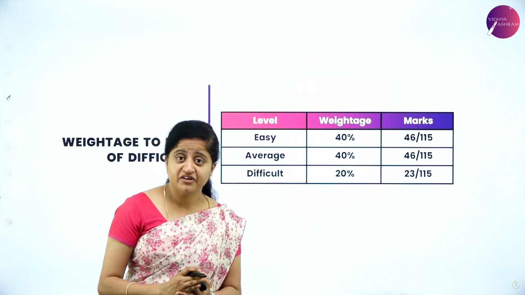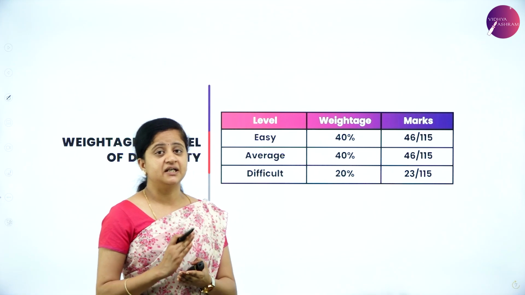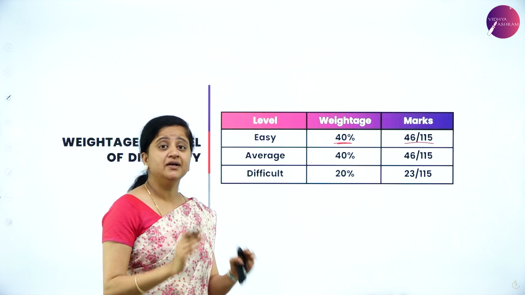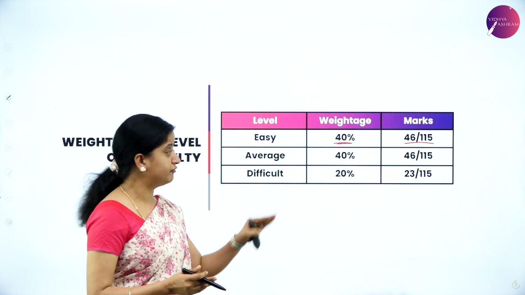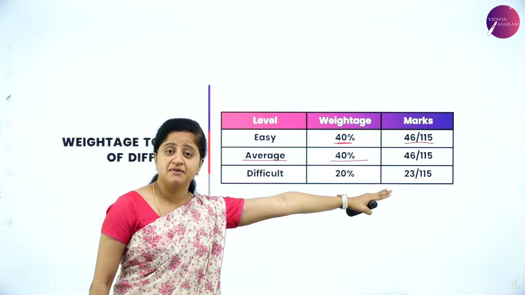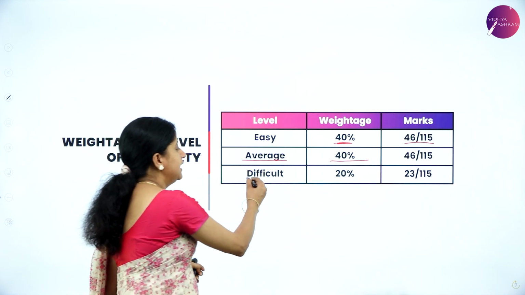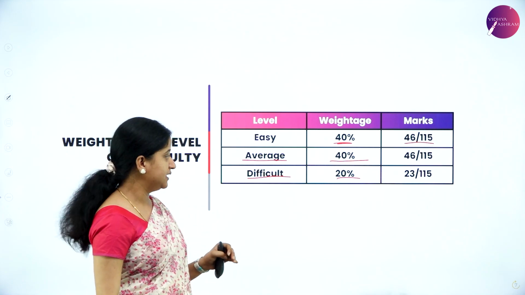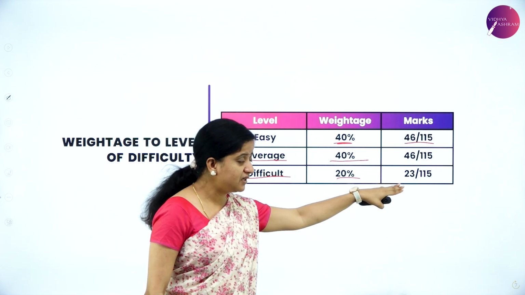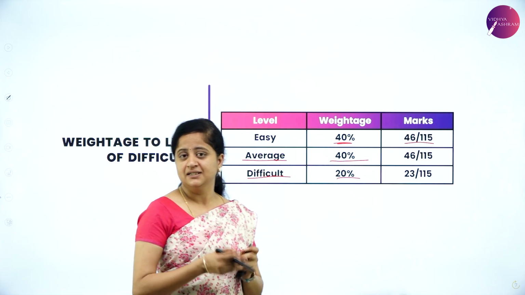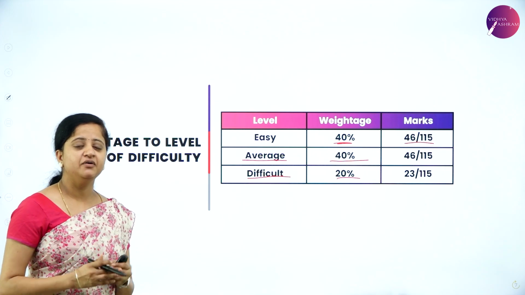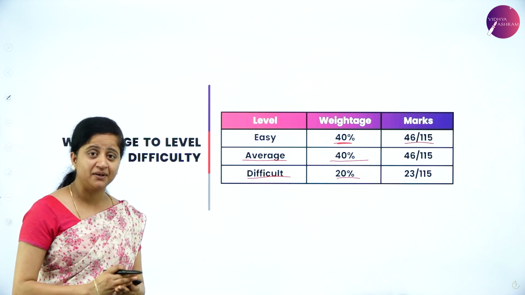Now, what is the level of difficulty? What is the weightage to level of difficulty? Let us understand. So easy level, you will be having 40% of weightage, that is out of 115 marks, 46 marks is allotted for easy level of questions, and average level of questions again 40%, that is 46 marks out of 115. And difficulty level it is 20%, which means half of these two. Just understand, difficulty level is less, which means only 23 marks is allotted out of 115 marks. This is the weightage to level of difficulty of your question paper. Hope now you will get a clear picture about the preparation of your examination.